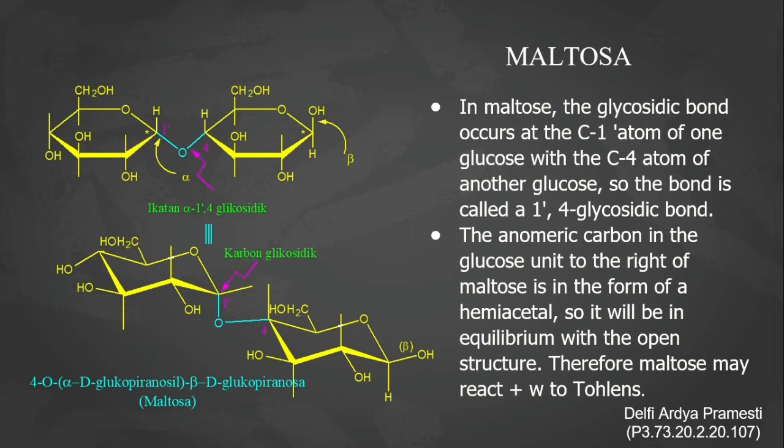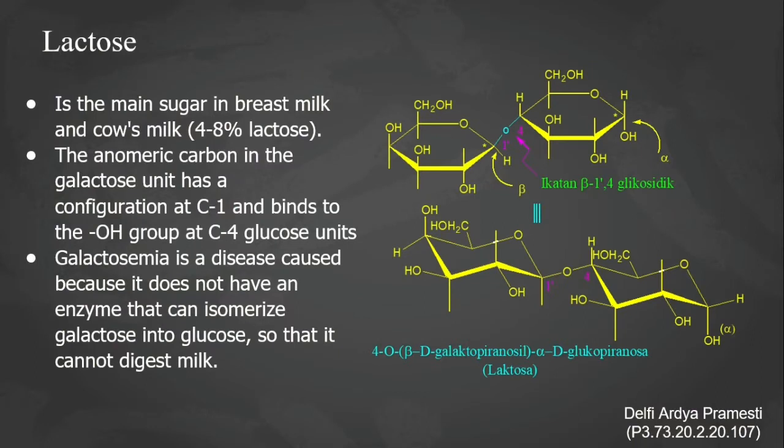The anomeric carbon in the glucose unit to the right of maltose is in the form of a hemiacetal. So it will be in equilibrium with the open structure. Therefore, maltose may react with Tollens' reagent. Lactose is the main sugar in breast milk and cow's milk. The anomeric carbon in the galactose unit has a beta configuration at C-1 and binds to the OH group at C-4 of the glucose unit. Galactosemia is a disease in which there is no enzyme that can isomerize galactose into glucose, so that the body cannot